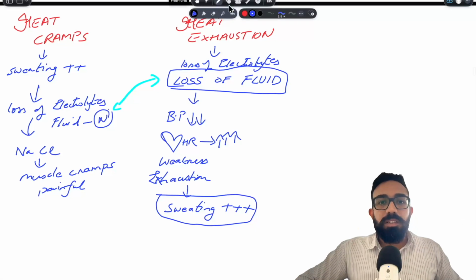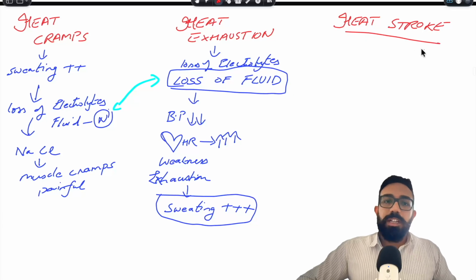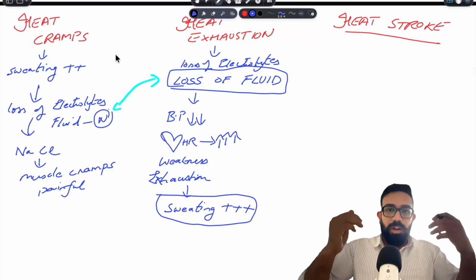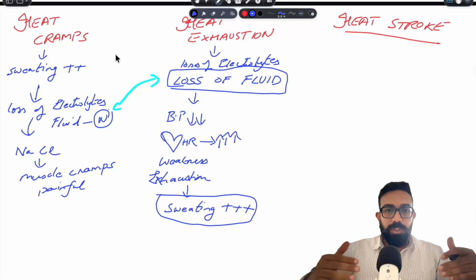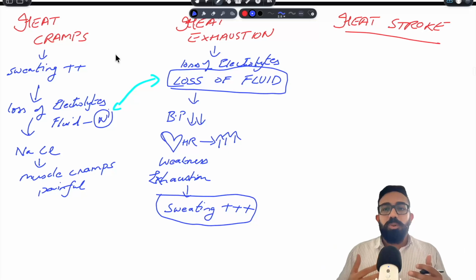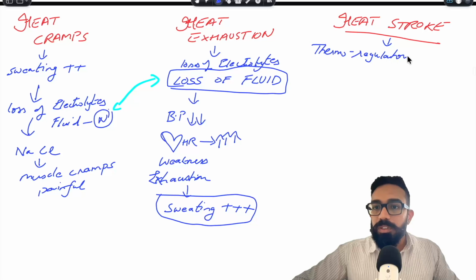Now, in the next condition, something more peculiar and more deadly happens. The next condition is called heat stroke. This is a deadly condition. Over here, eventually there is a loss of electrolytes. That's the first gate that is broken. Second gate which is broken, loss of fluid. After that, the third gate, which is the most important gate, is broken. The thermoregulatory center becomes non-functional.